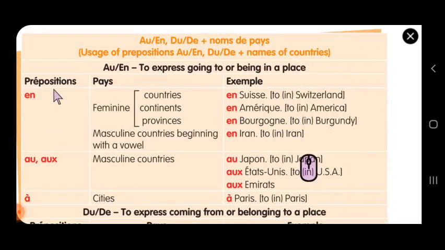What we have learned today is prepositions for countries: for feminine countries, feminine continents and feminine provinces use en. Masculine countries beginning with a vowel should also be with en, and masculine countries take au, au Japon, aux États-Unis, aux Émirats, and for cities à Paris. So this is what we have done today.